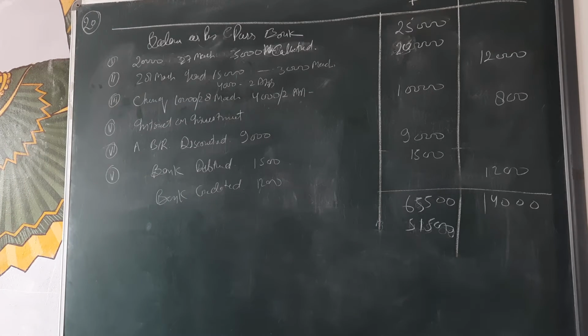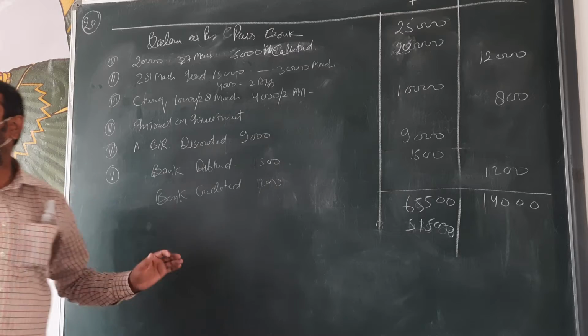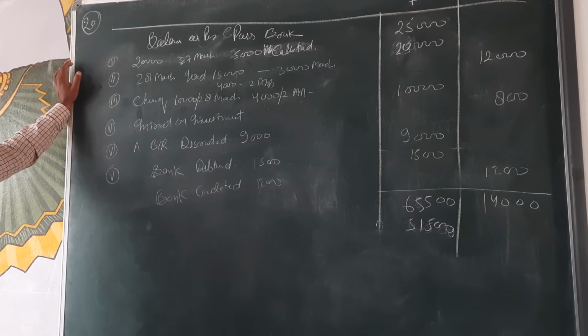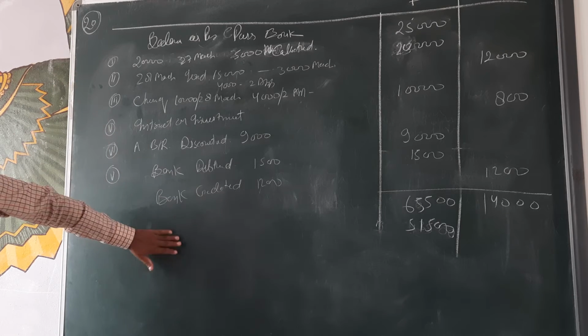Because when only one point is changed, now the full question will change. So this is what? Balance as per overdraft, or balance as per cash book, or overdraft as per cash book, or overdraft as per passbook. What will you do? Tell me. Here what will you do, beta?